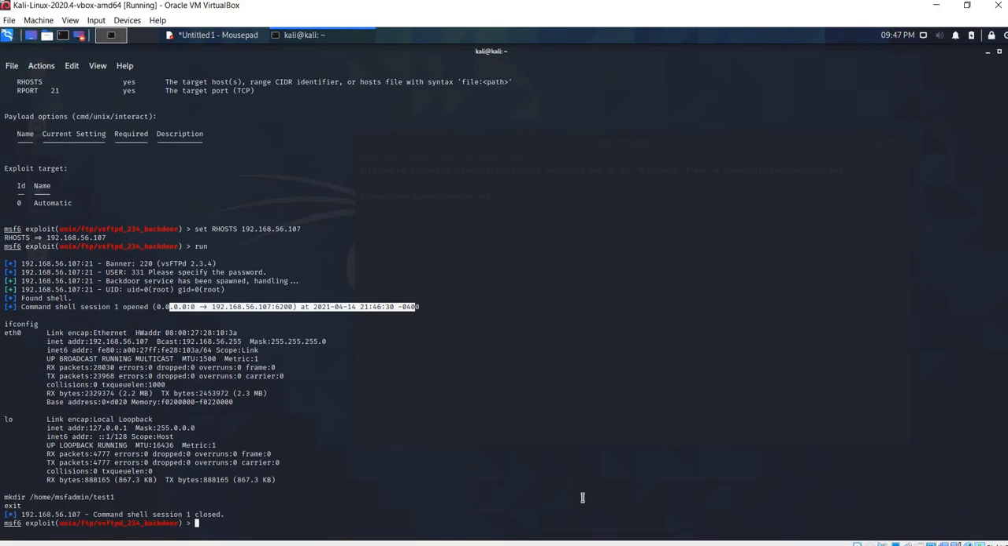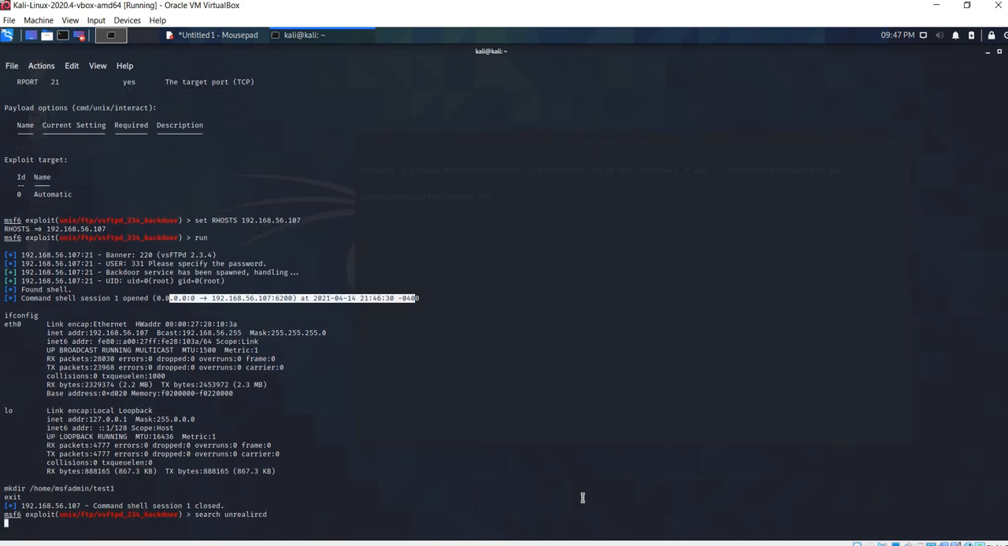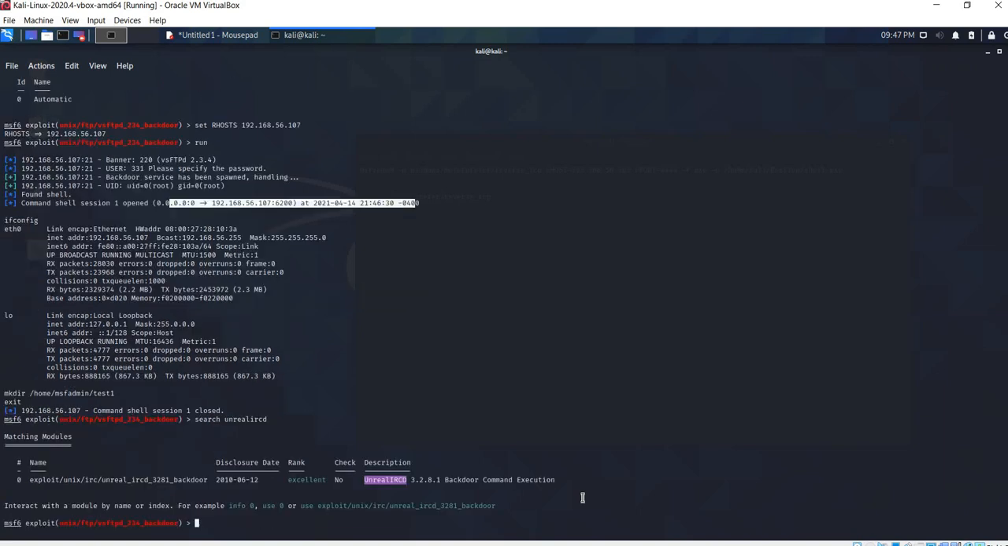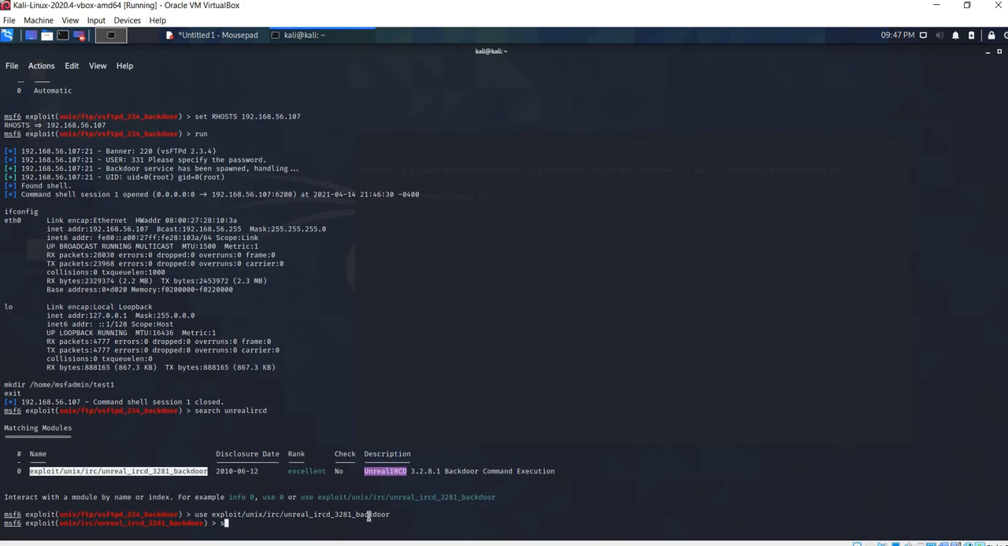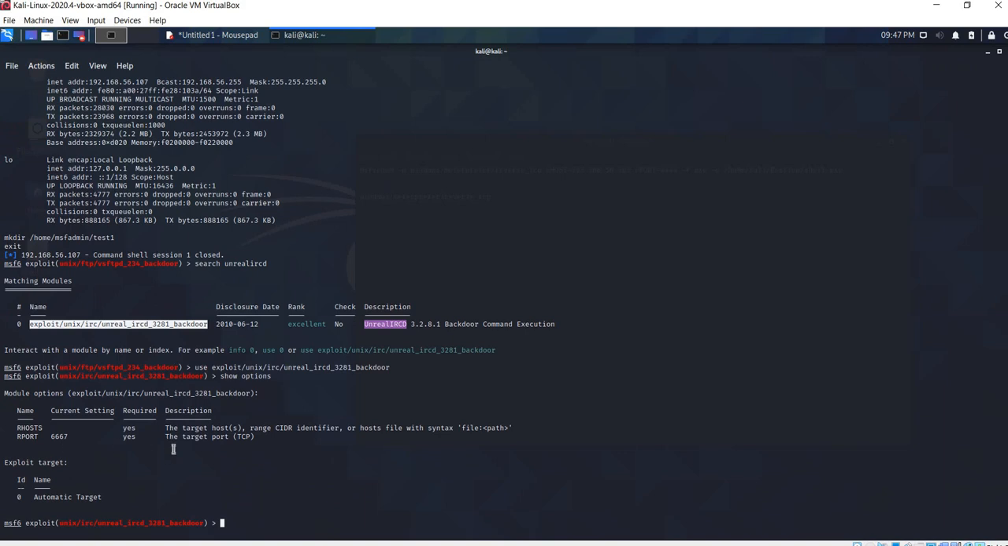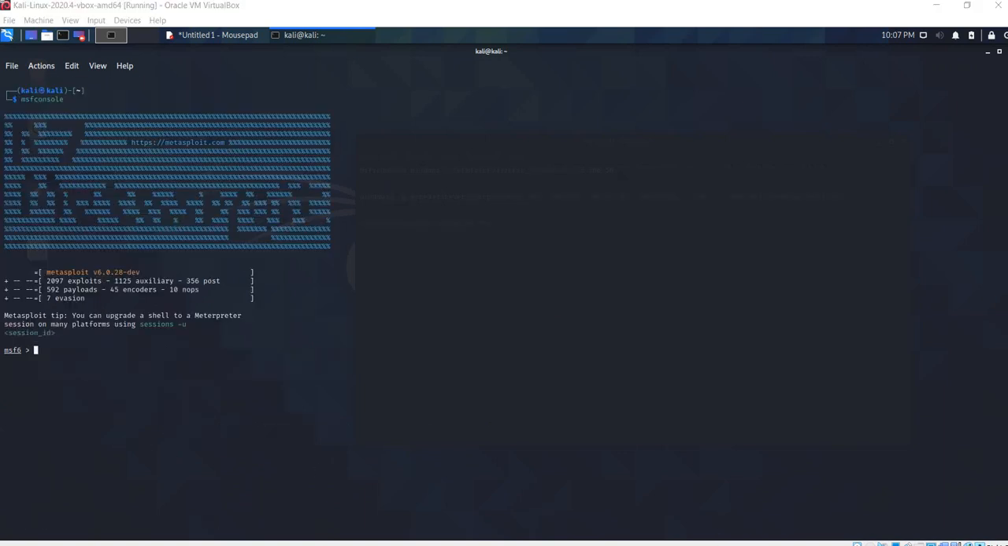In a similar way, we can search for Unreal IRCD. It can also be used in this way, by using the exploit and configuring the same options of the payload as well as rhost. Next I'll be explaining the brute force attack.